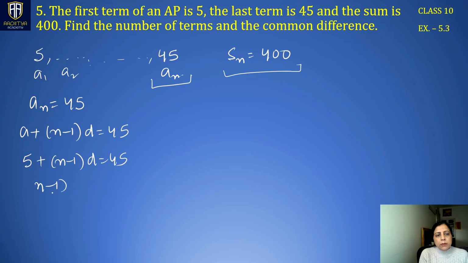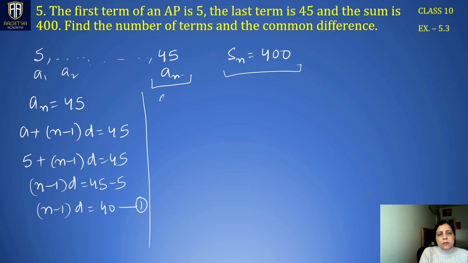So we have (n minus 1)d being 45 minus 5. (N minus 1)d is equal to 40. Write this as the first relationship. Next is Sn. Sn is 400. Sn can be replaced by n by 2 times (2a plus (n minus 1)d), equal to 400.